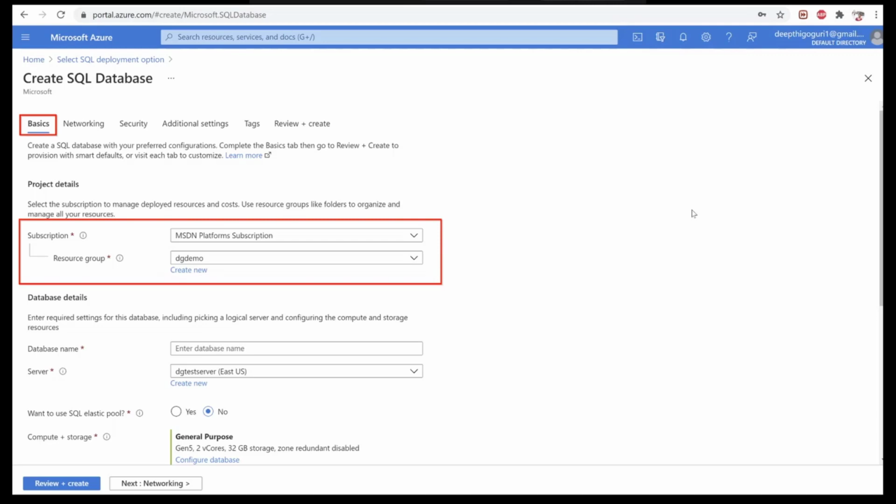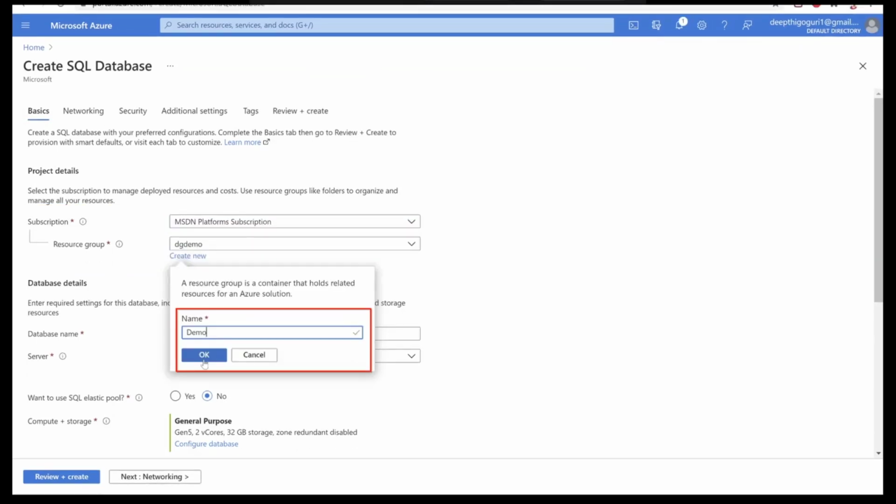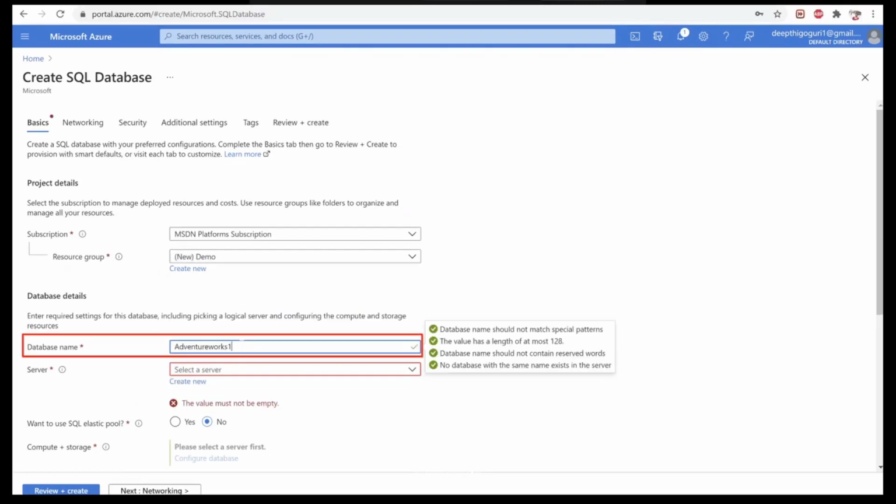So once you click on the basics, give the subscription name that you have and select the resource group. But if you do not have a resource group, you can go ahead and create new and give it a name for the resource group. Click OK. And then give the database name. While giving the database name, there are a couple of requirements that you need to follow, like it should not have special characters, or the length should be only 128 characters, those kinds of things.